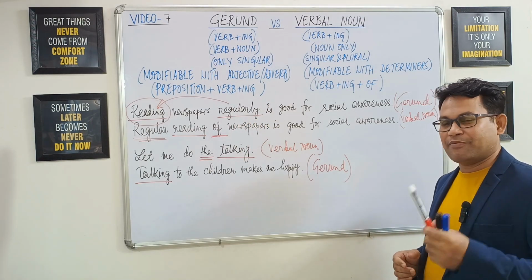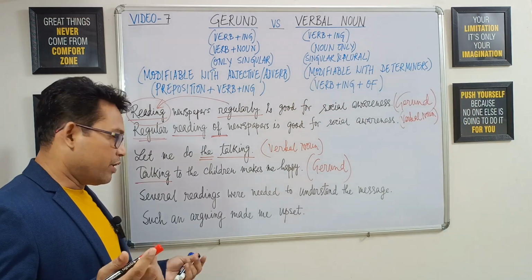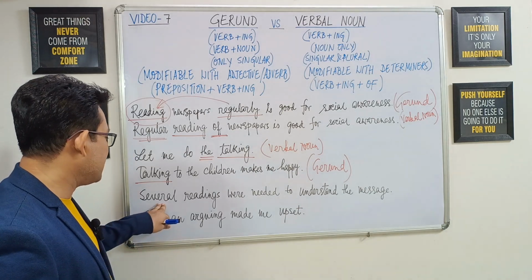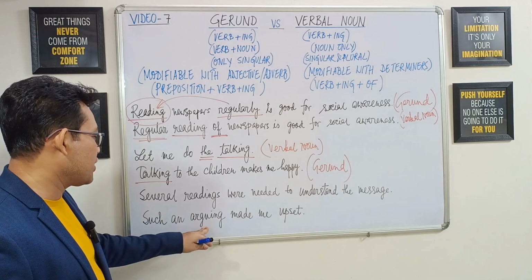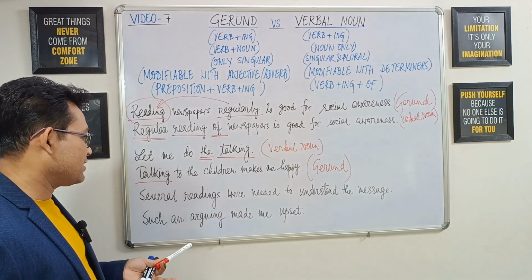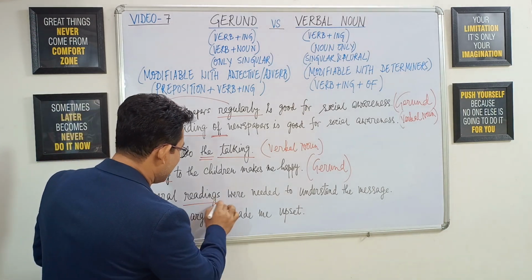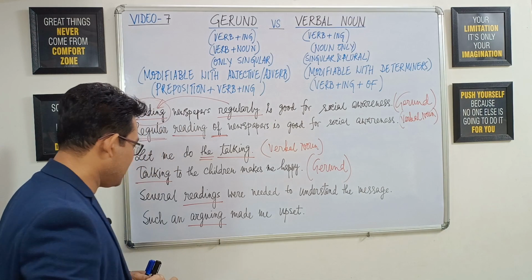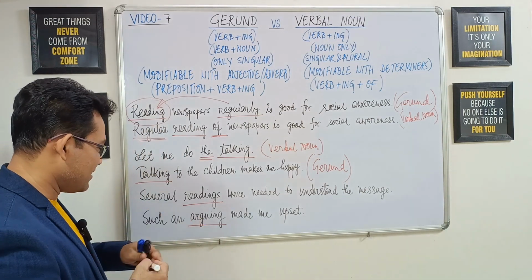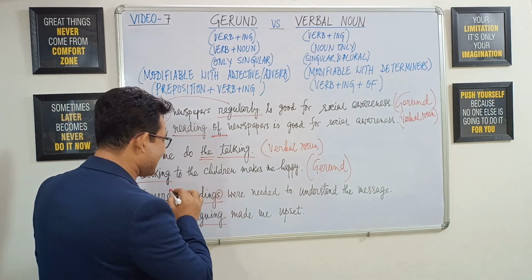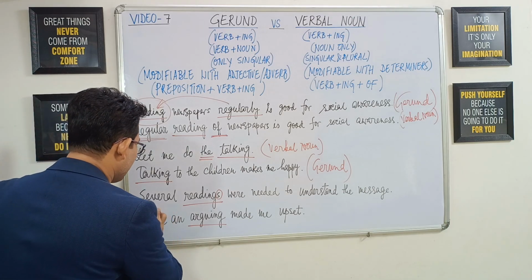All right, let's get another pair of examples to understand these differences further. Okay, let's now consider sentences like, several readings were needed to understand the message, and such an arguing made me upset. In both the sentences, we see the verb plus ing patterns are readings and arguing. So in the first one, the verb plus ing pattern is already plural because of the s ending, and it is getting modified by a determiner like several.